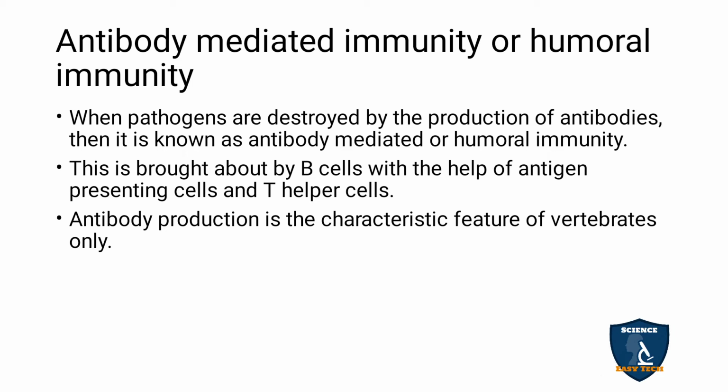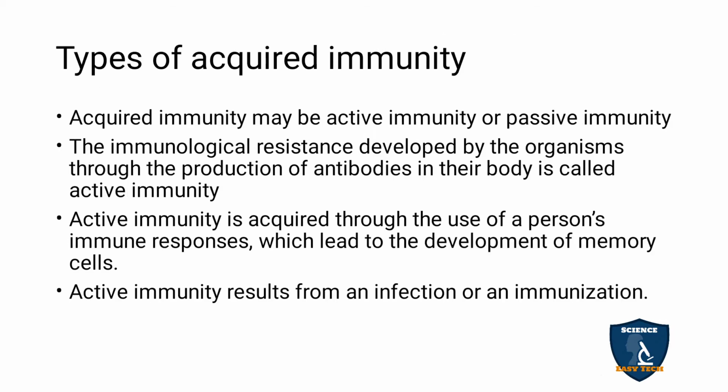Antibody production is a characteristic feature of only vertebrates. This is the special characteristic feature of vertebrates.